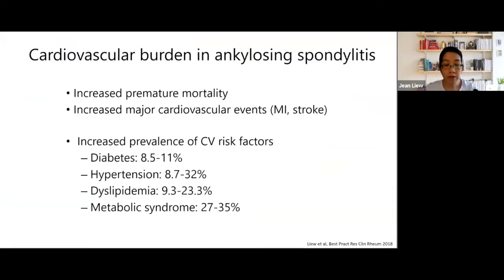There's an established cardiovascular burden in AS and axial spondyloarthritis. Studies have shown, compared to the general population, those with AS or axial spondyloarthritis have higher mortality and higher risk of cardiovascular events like MI or stroke compared to those of the same age and sex. And they also have a high prevalence of risk factors such as diabetes and especially hypertension.